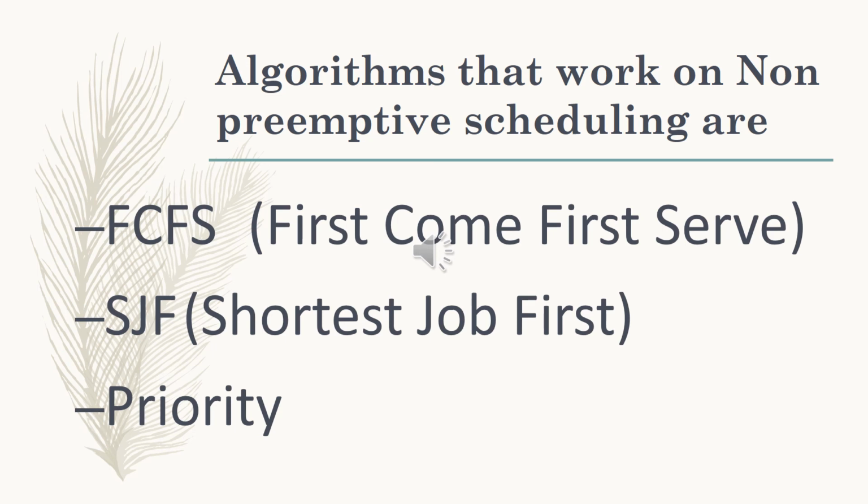Second one is shortest job first. This is similar to SRT, shortest remaining time, but here at the beginning itself, whichever process has the lowest execution time will be taken by the processor for execution first. That is called shortest job first. Third one is priority. Here also the higher priority task will be executed completely by the processor, and only then does it go to the lower priority.